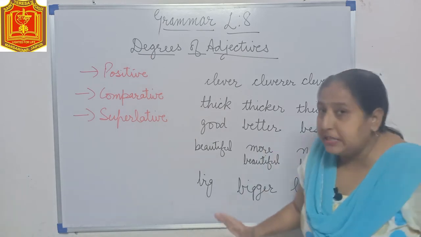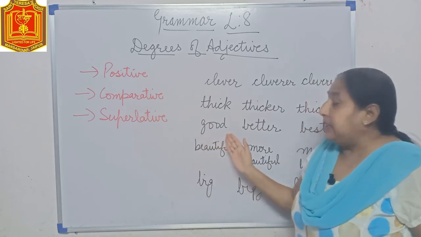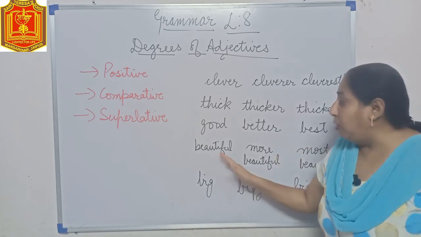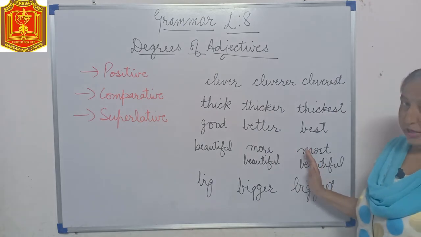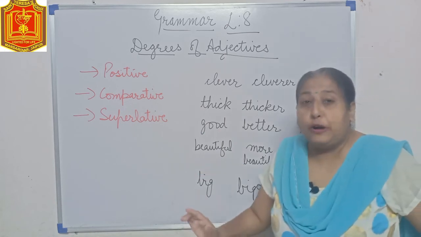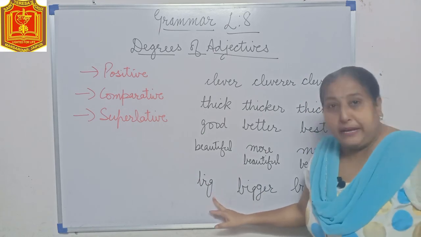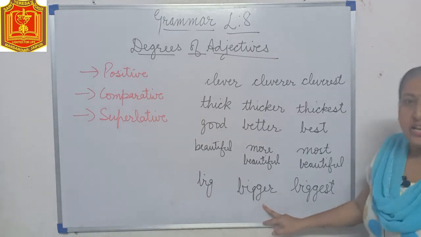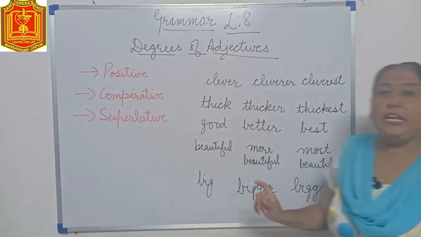But there are also words which change totally when we write the comparative and superlative degree, that is good, better, best. Sometimes we also use more and most, like beautiful, more beautiful, most beautiful; intelligent, more intelligent, most intelligent. There are also words where we have to double the last consonant, like big. We double it: bigger, biggest, B-I-double-G-E-R, B-I-double-G-E-S-T.